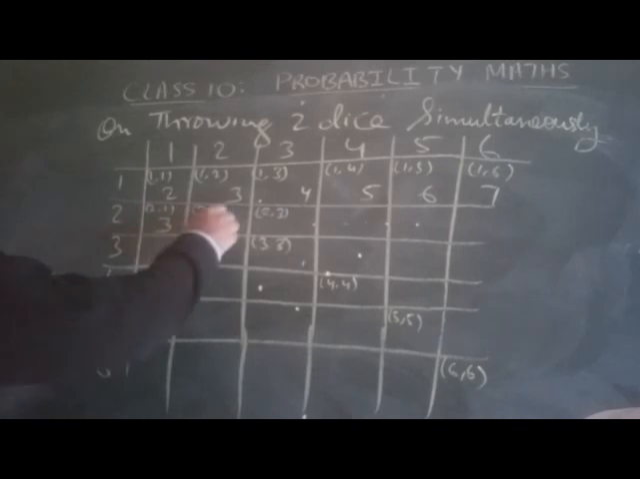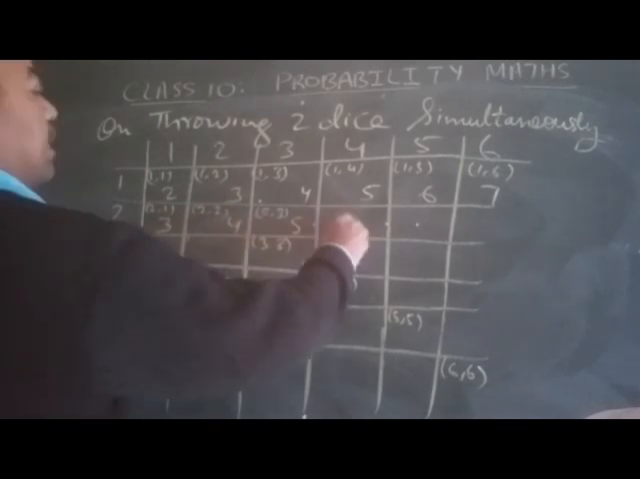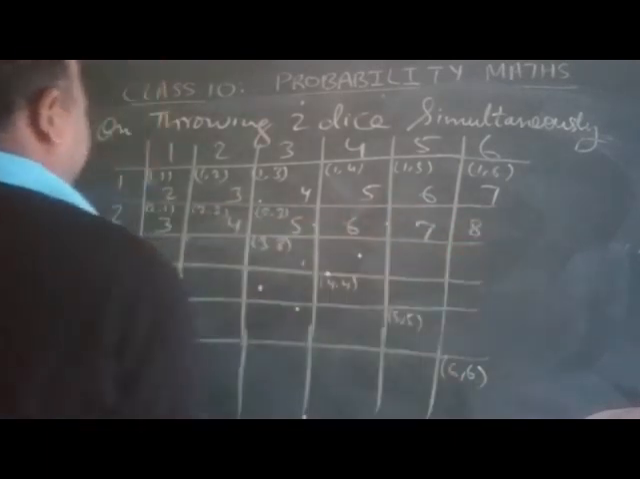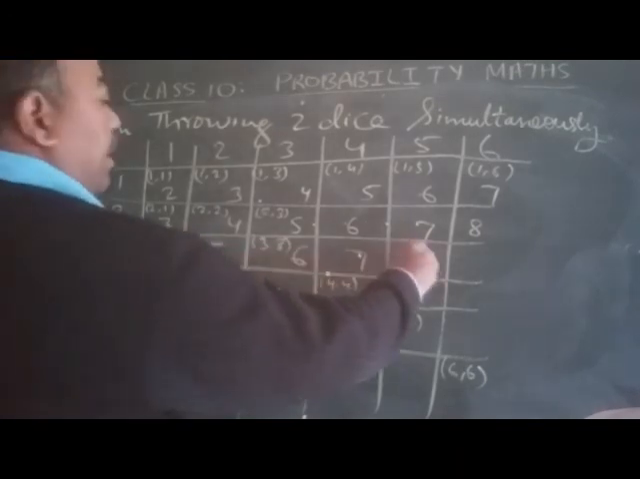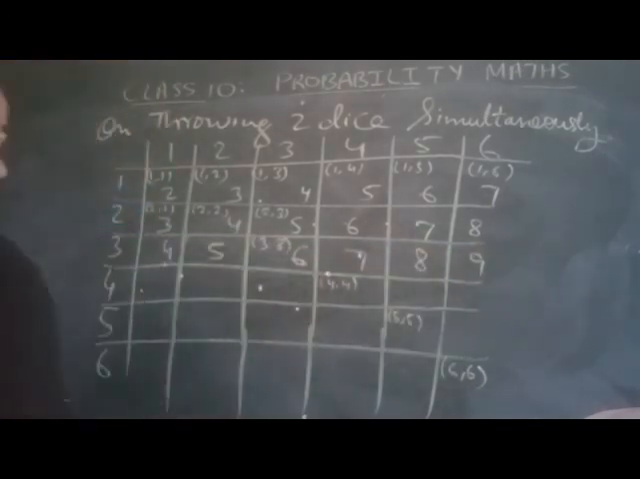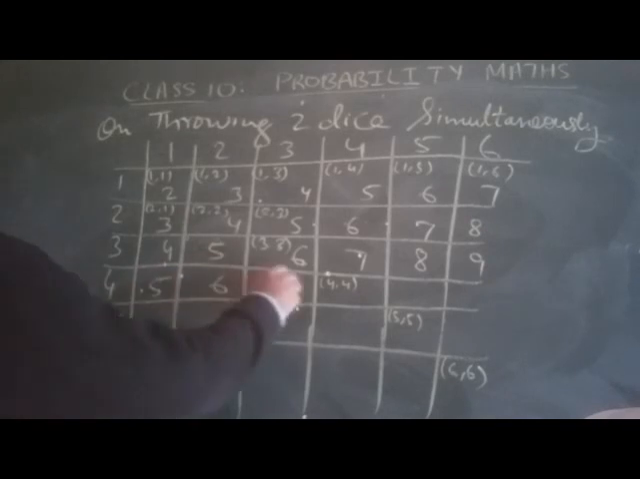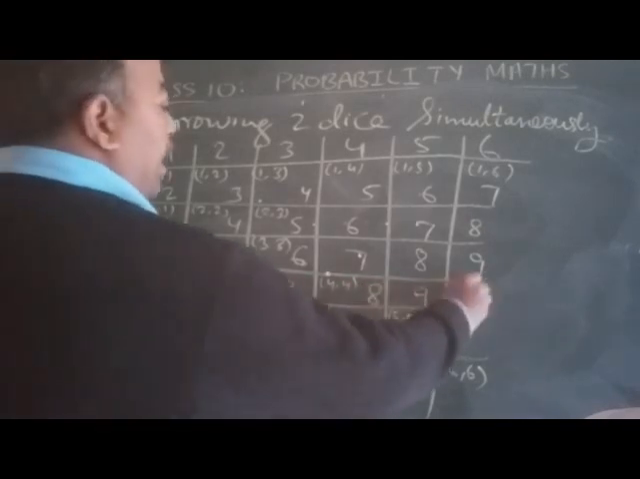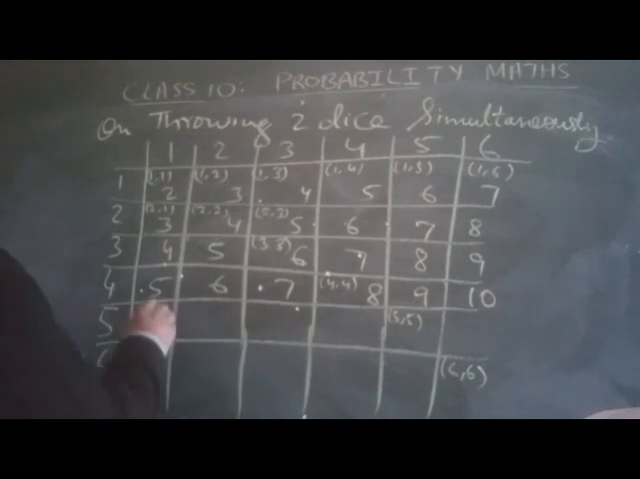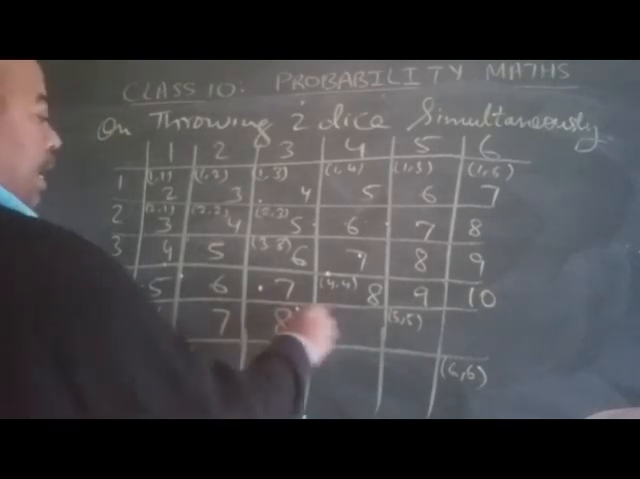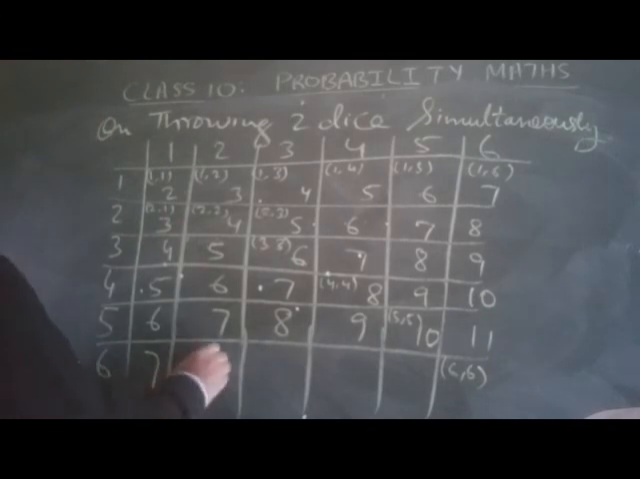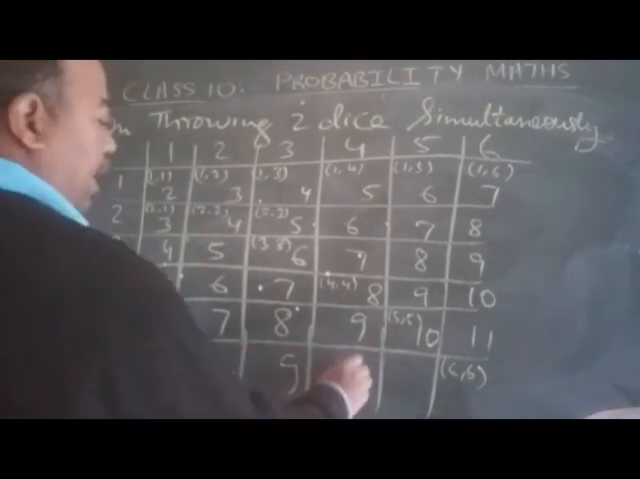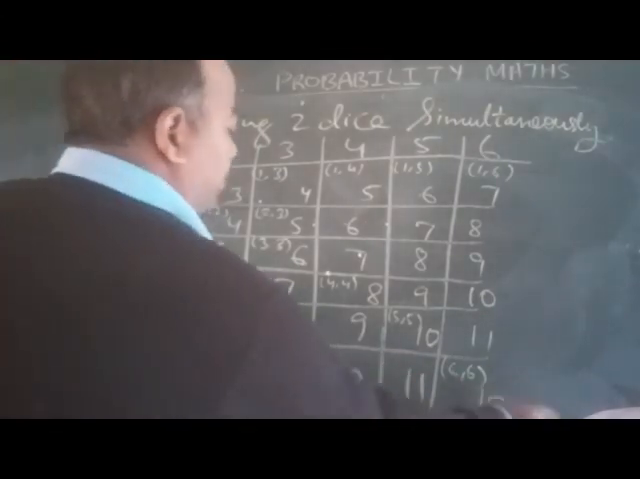Here 3, 4, 5, 6, 7, 8. Then 4, 5, 6, 7, 8, 9. Then 5, 6, 7, 8, 9, 10. Then 6, 7, 8, 9, 10, 11. Then 7, 8, 9, 10, 11, 12.